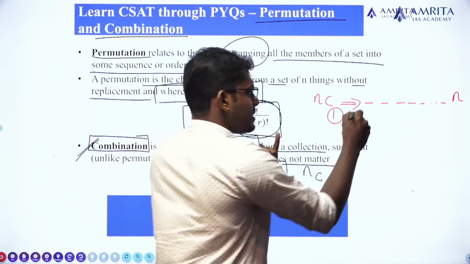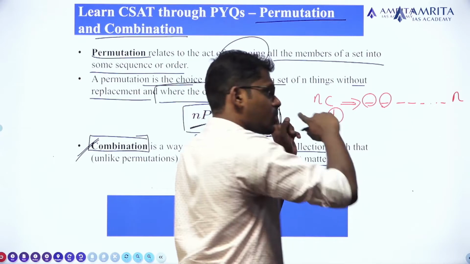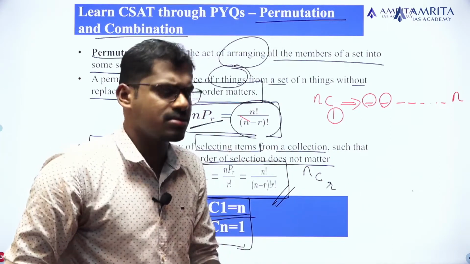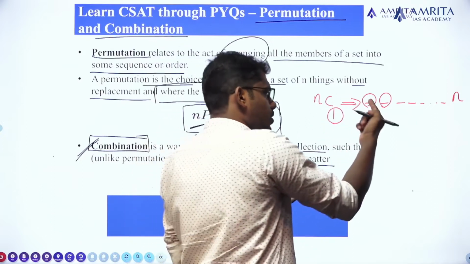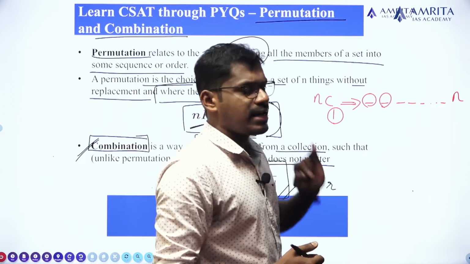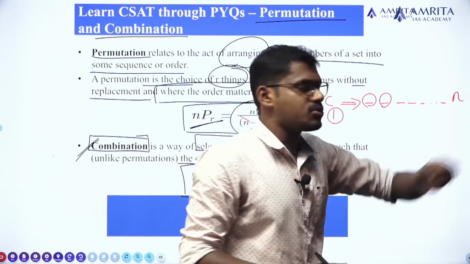We can select the first one. There is a possibility. We can select the second. Out of the total n number of elements, we have to choose only one element. Am I right? Yes. So we can select the first element, the second element, the third element, or any of these members.